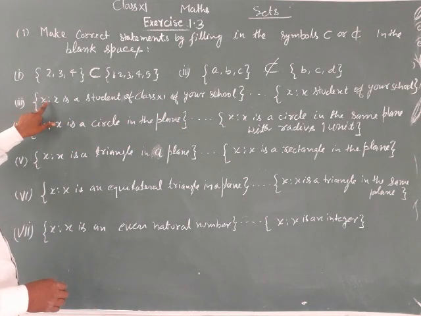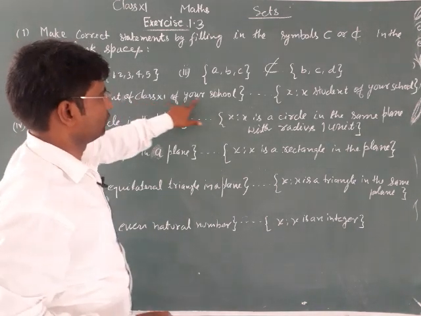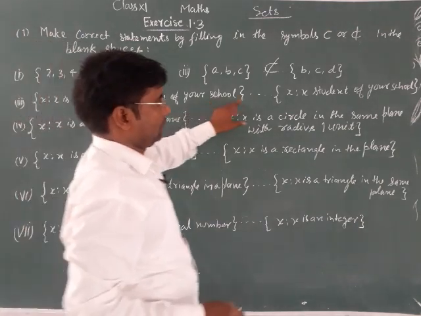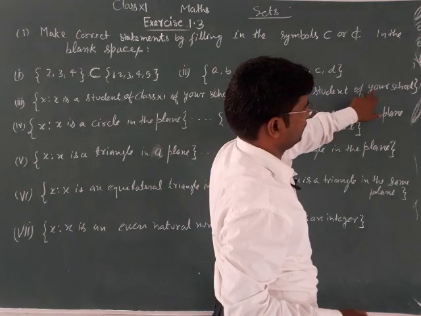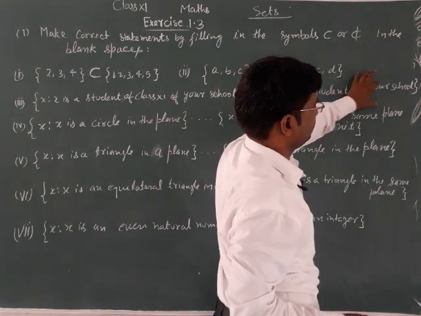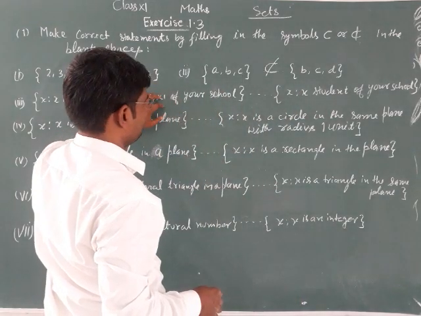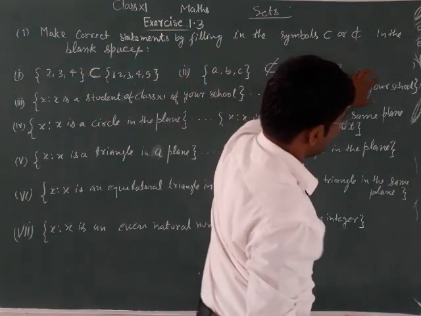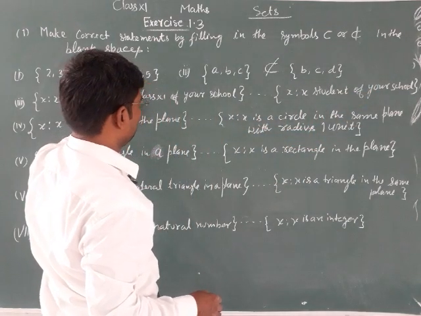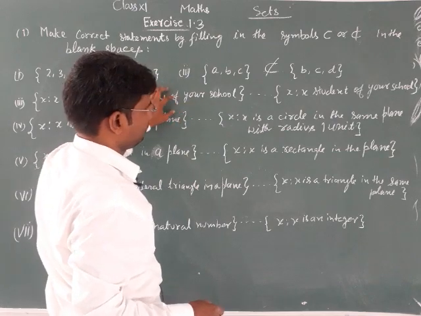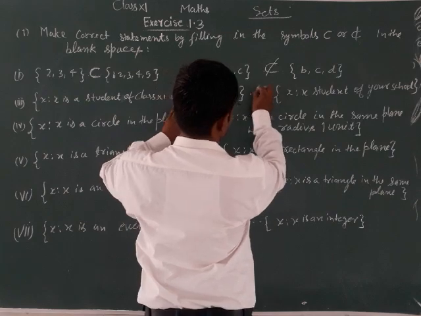Third: X such that X is a student of class 11th of your school, and another set, X is a student of your school. The 11th class is present in this school, so all elements of this set are present in this set. So this is a subset of this.